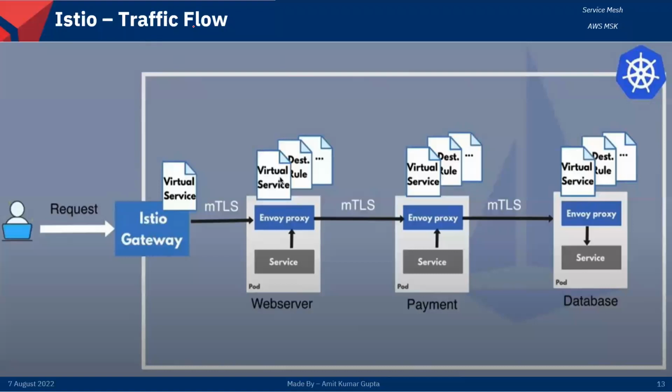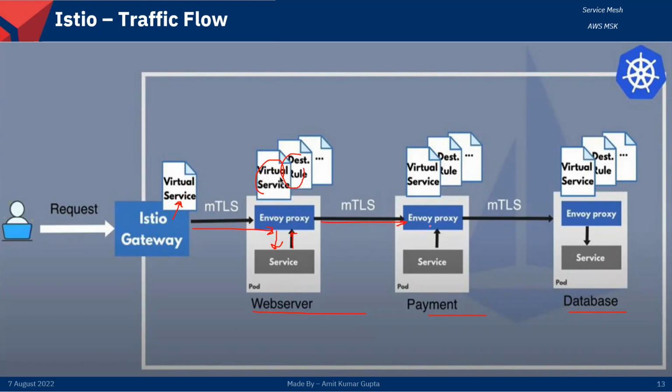Now, how does traffic flow in Istio? The requester sends the request to the Istio gateway. It receives that and uses the virtual services. Virtual services contain the details of how to flow this traffic internally from the gateway to the pods, right? Suppose there are 3 pods shown here: web server, payment, and database. It will follow the virtual services and call the Envoy proxy of the next pod, and this proxy communicates with the actual service and gets the response from the service. Based on the virtual services and destination rule, it then calls the other pod.